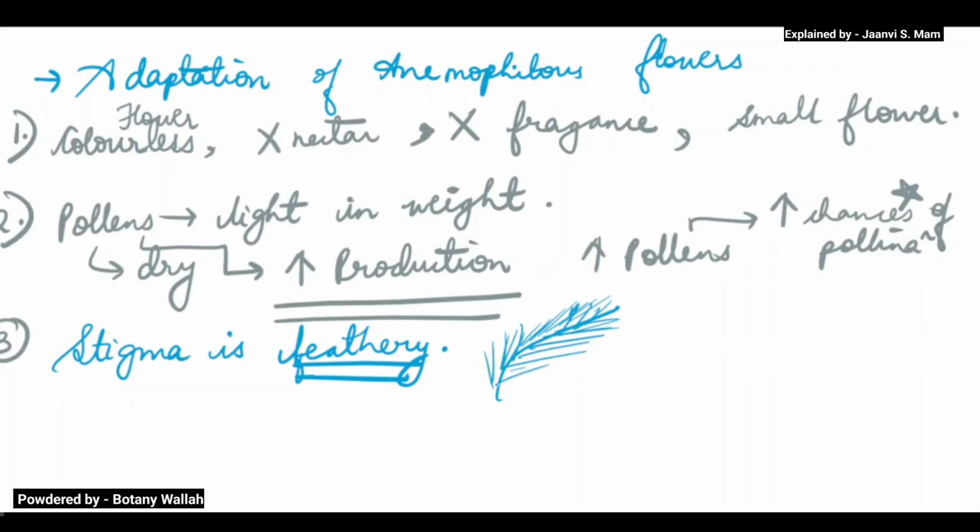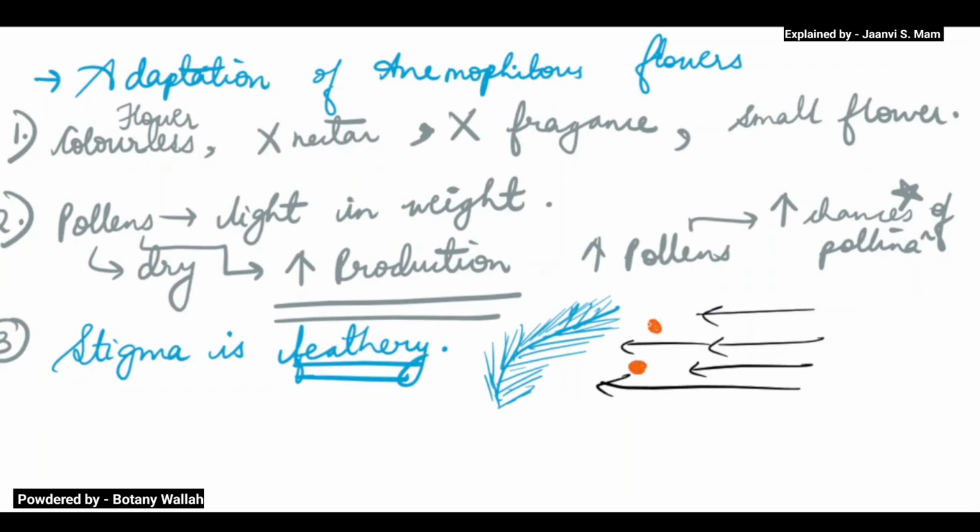Then when wind comes, suppose here wind is coming. Okay, wind is coming here. So wind is carrying some pollen. See, orange color pollen it is carrying. So easily when wind comes here, it can trap pollens, right? It can easily trap pollens. So this is feathery. Okay, and the stamens are very long and versatile.